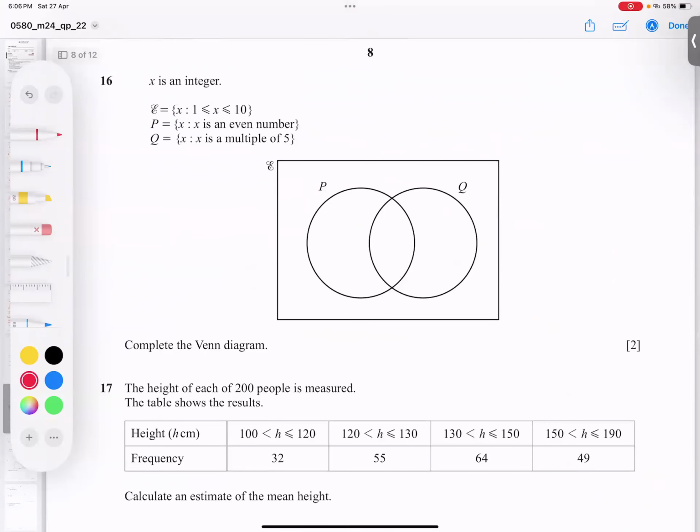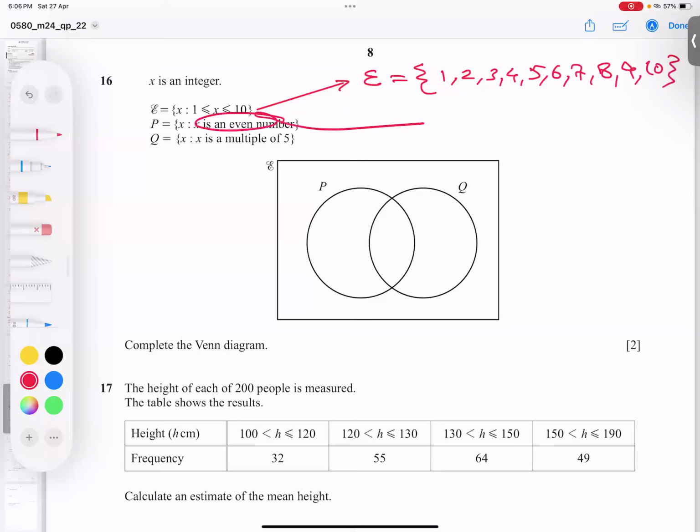Let's talk about this question. X is an integer from 1 to 10. So the best technique: every set you must write. I'm writing slightly up. The capital E represents the universal set, and I start from 1, 2, 3, 4. This is not compulsory, students, but if you write it, the chances of mistakes reduce. And what are the even numbers from these? If you don't know the definition of even numbers, I will revise it with you.